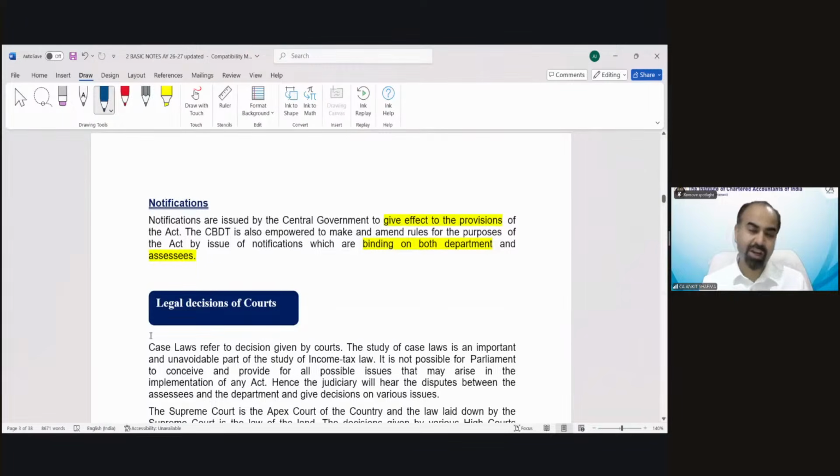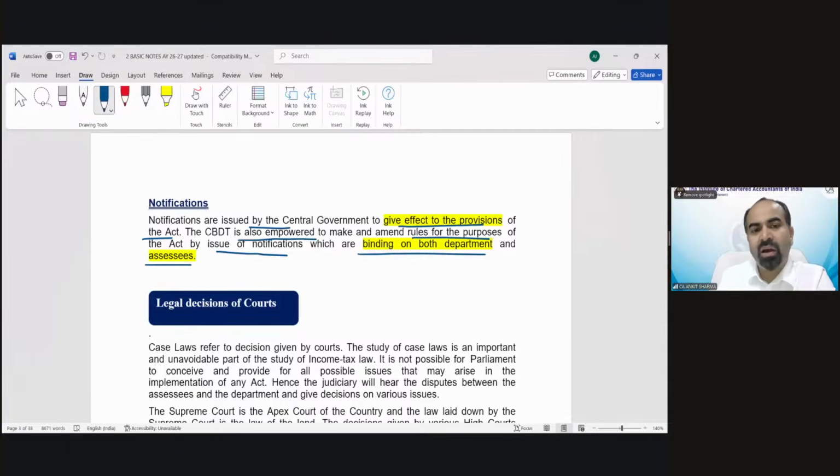Notifications, again, are a kind of support system. If something needs to be provided in a specific way, or a process needs to be done in a specific way, that could be via notification. Notifications are issued by the central government to give effect to the provisions of the Act. The CBDT is also empowered to make and amend the rules for the purpose of the Act by issue of notification, which are binding on both the department and the assessee.